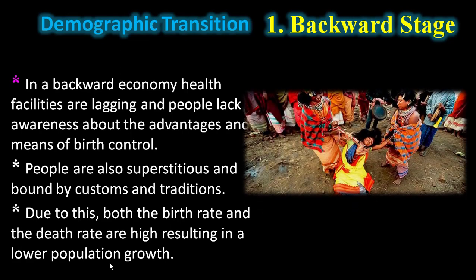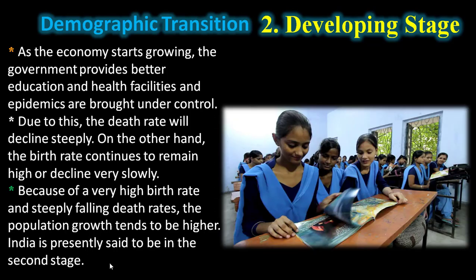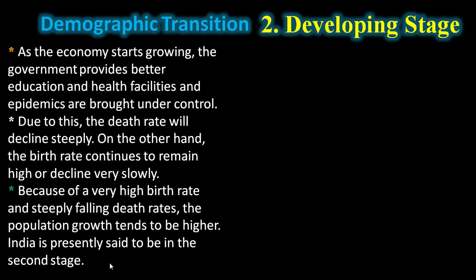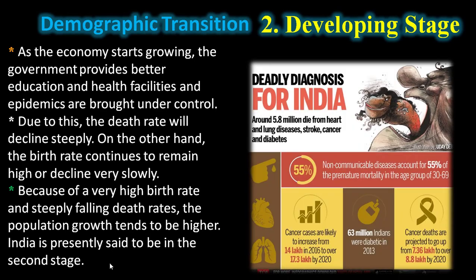Here are the pictures explaining the backward stage. In the developing stage, as the economy starts growing, the government provides better education and health facilities. Epidemics are brought under control. Due to this, the death rate declines steeply. On the other hand, the birth rate continues to remain high and declines very slowly.